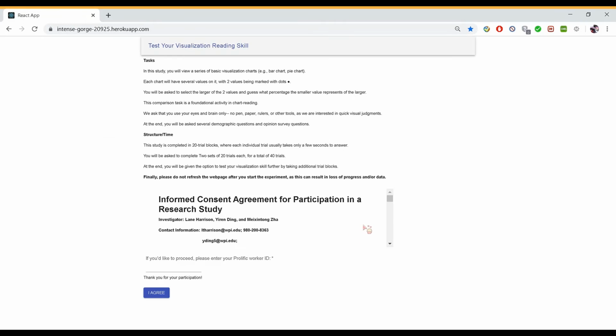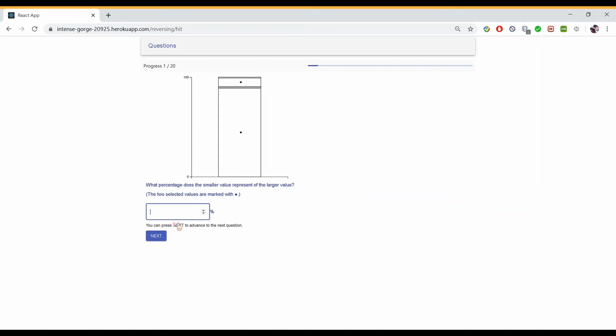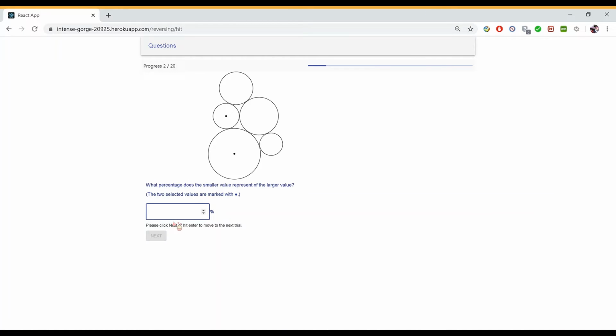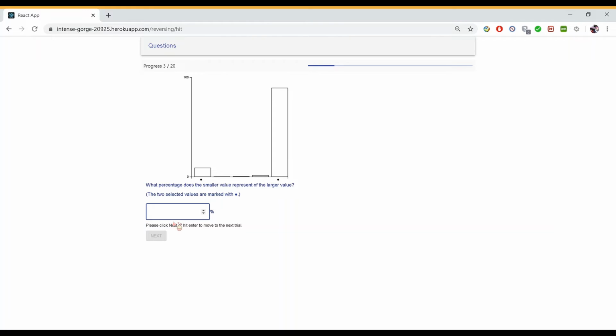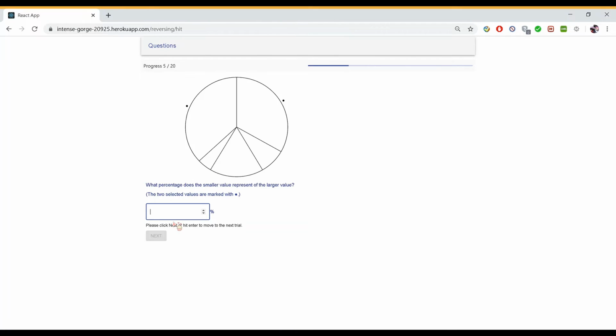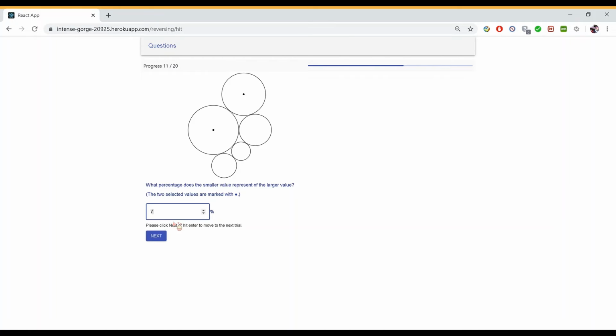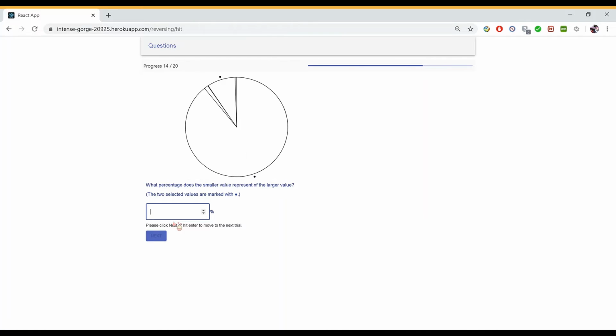We used Prolific as our crowdsource platform. After signing up for the study, users could access our website with their worker ID. There are altogether 20 sets of 20 problems, which are 400 problems in total. Each set contains questions about bar charts, bubble charts, pie charts, and stacked bar charts. Users were given 5 questions for each graph type in one set.